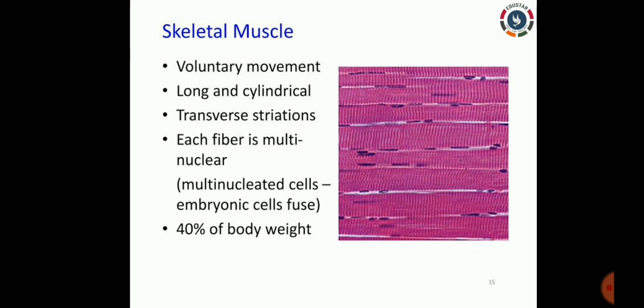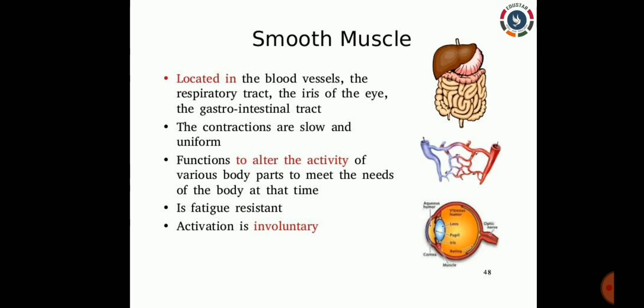So next we are going to see about the smooth muscles. This smooth muscle is otherwise called non-striated muscle. Okay. Why is this called non-striated muscle? If you see this smooth muscle under the microscope, you cannot see any stripes in it, and you cannot see any dark and light bands on it. Okay, so it is called unstriated muscle, and it is also called involuntary muscle.